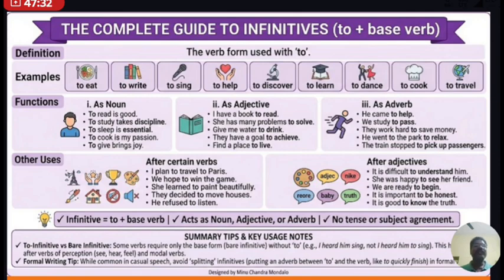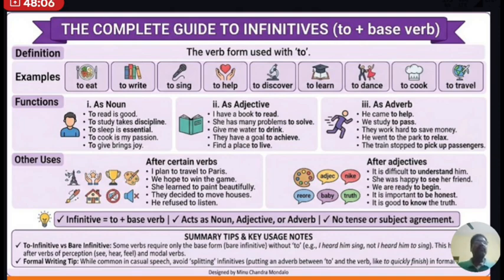To read is good. Here, to read, which is the infinitive form, is the subject and is the noun phrase. Similarly, to study takes discipline. Or we say studying, we can't say. To study takes discipline. Here to study, which is to plus V1, is acting as a noun. Similarly, to sleep is essential. So to sleep is not a verb here. It's an infinitive that is acting as a noun. Similarly, to cook is my passion. To give brings joy. So these are acting as nouns.